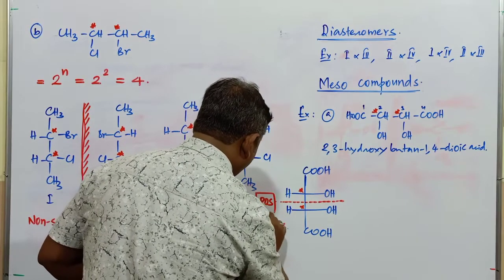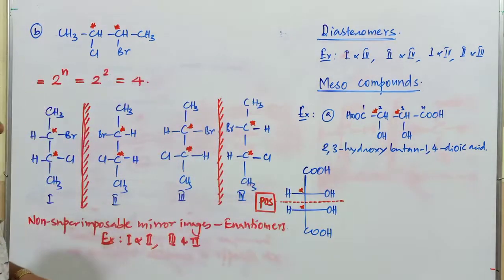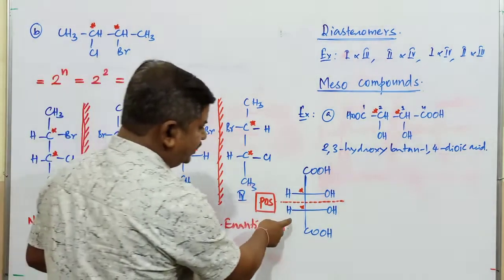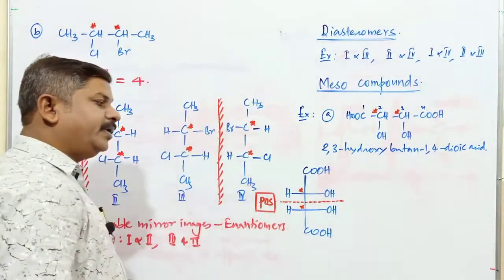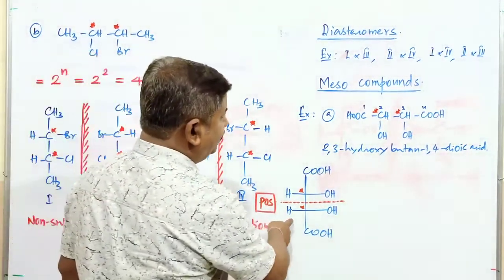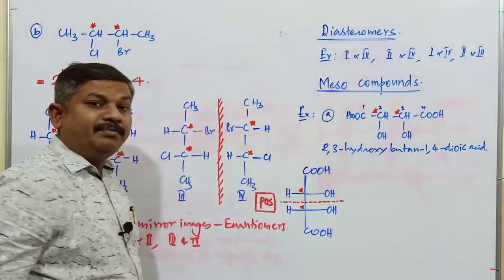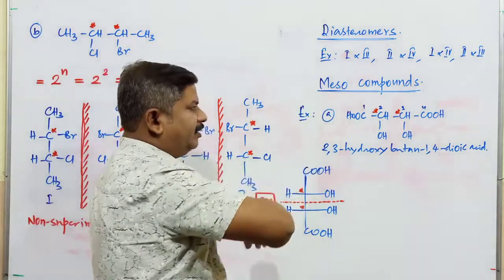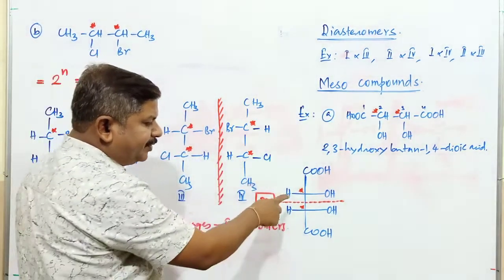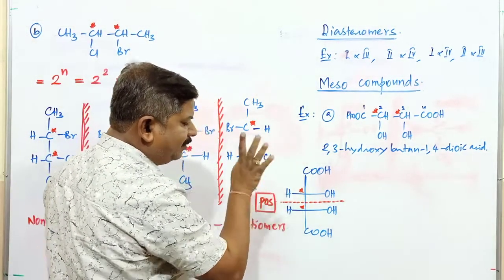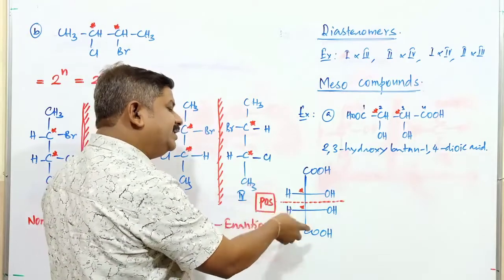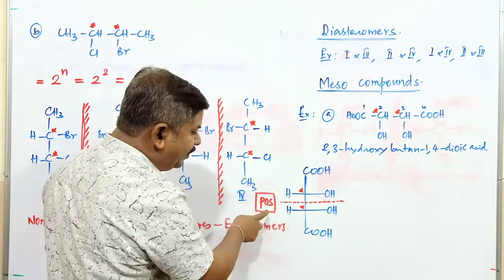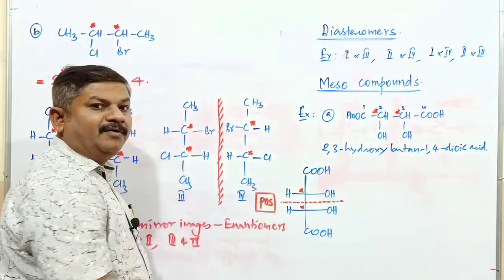Very important point. When a compound has a plane of symmetry, it does not exhibit optical isomerism, and such compounds are called meso compounds. What are meso compounds? Meso compounds are organic compounds containing one or more chiral carbon atoms, but they are optically inactive because of the presence of a plane of symmetry.